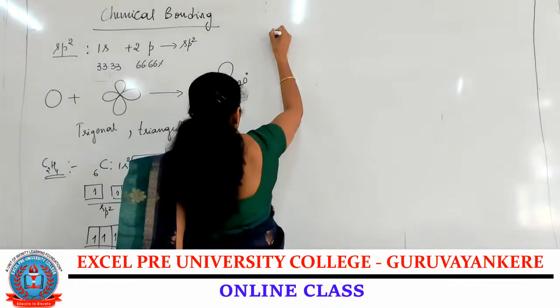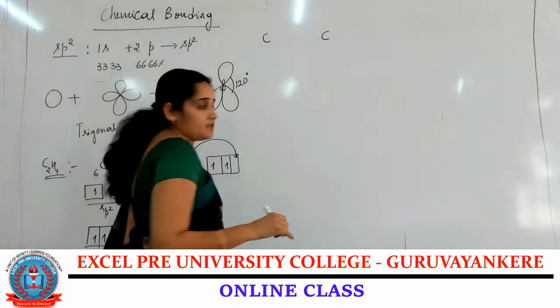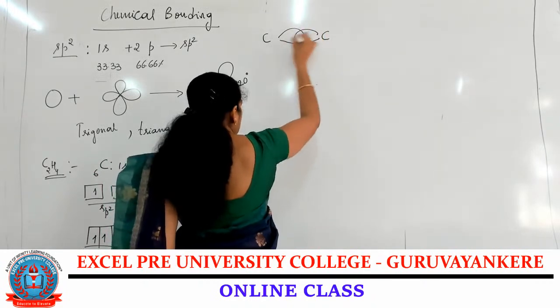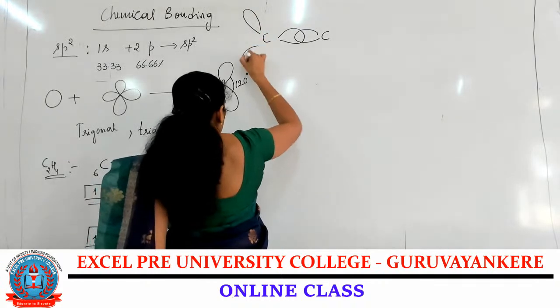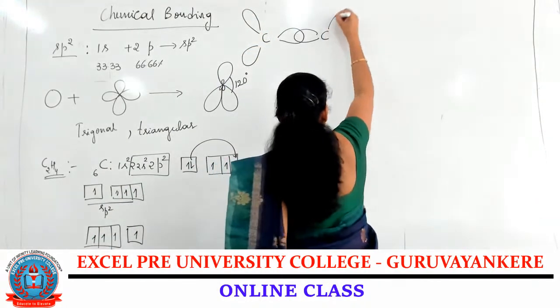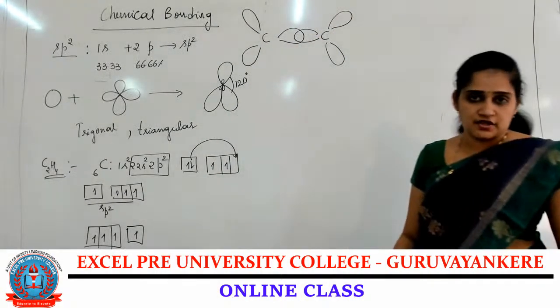Now if you write the orbital diagram for the 2 carbon atoms, one overlaps with the other. The geometry is trigonal, so it forms a triangular-like structure.